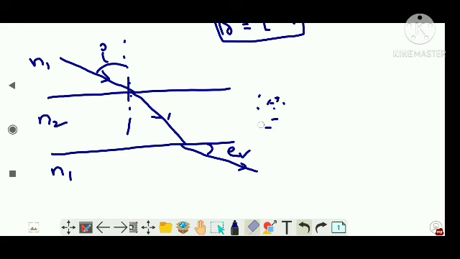Take your time, guys, pause the video, try to find it by yourself; it is very easy. See, I know this is sin i, so this angle, it was supposed to move in this direction, but it deviated, moving towards the normal. So this is a denser medium; it's common sense. So this is r1. If I draw a normal here also, I will make something. I hope you understood. So it was a deviation part. This is r. Let's draw a normal here also. So if this is r, these two lines are parallel.